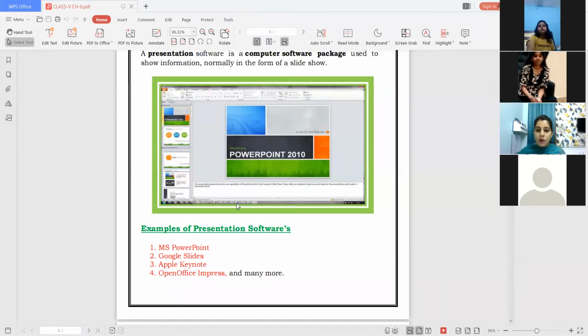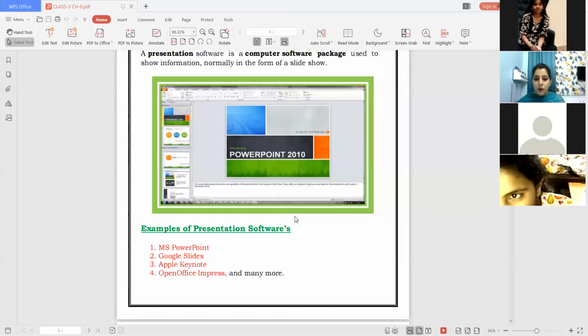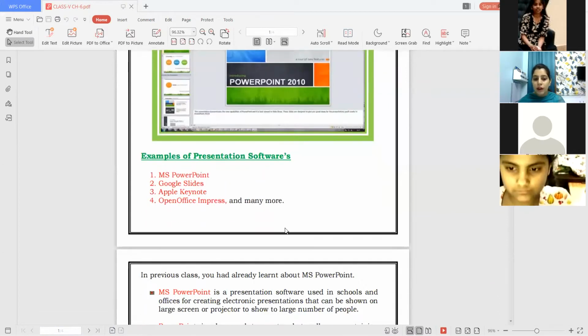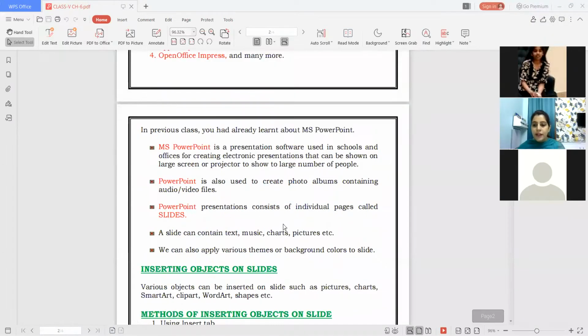Now various types of presentation softwares are available, bache. That is MS PowerPoint, Google Slides, Apple Keynote, OpenOffice Impress, and many other examples of presentation software. But in your syllabus, we have to do MS PowerPoint, that is Microsoft PowerPoint. Now let's understand what is MS PowerPoint.